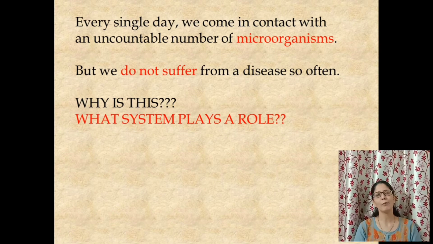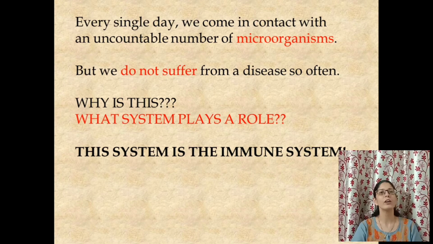So why does this happen? The simple answer we all know is that our body has a system which is giving us protection against these microorganisms. So what system plays a role in that? I'm sure all of you can answer. Yes, this system is called the immune system. So all of you have now understood the immune system, and I think you are very clear about the term immunity. So let us now go to the main topic of this lecture, the two types of immunities.